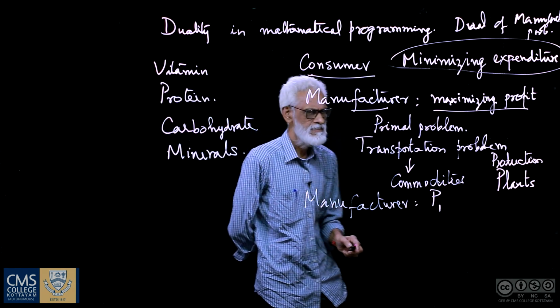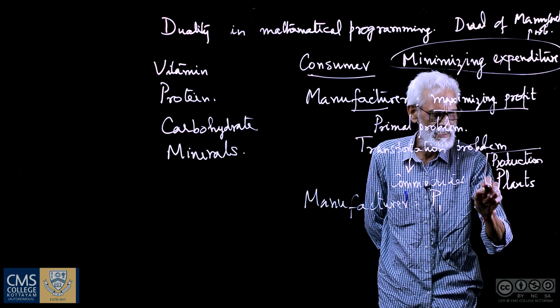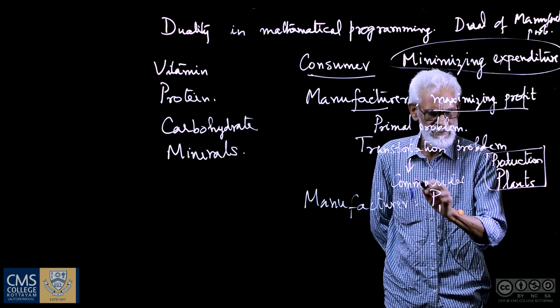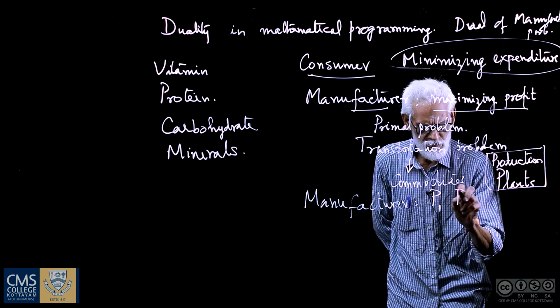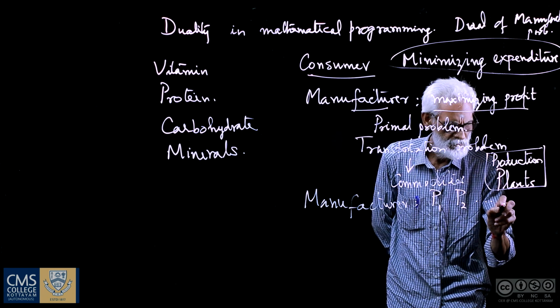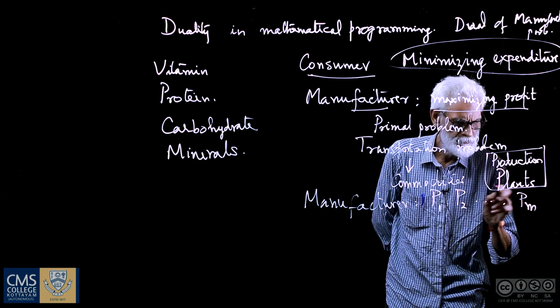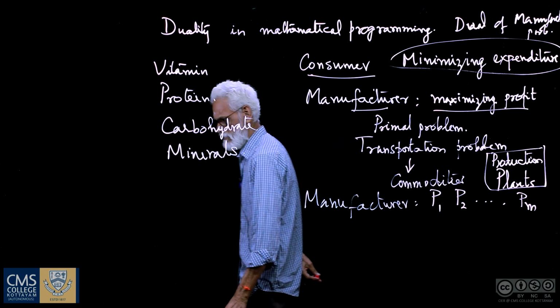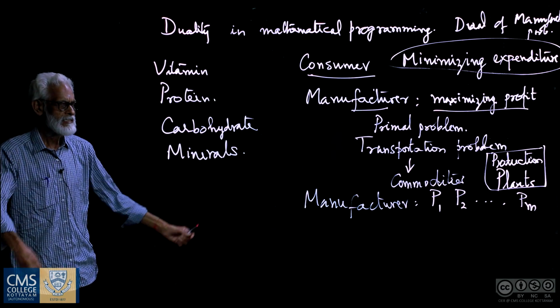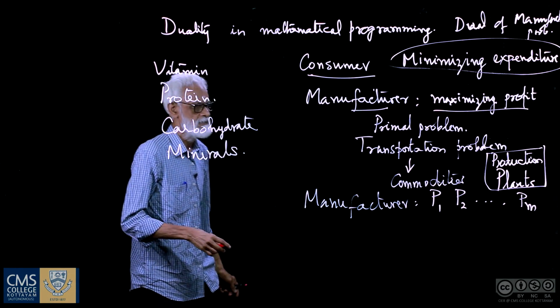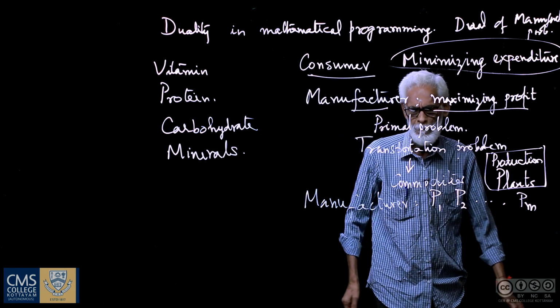So the manufacturer has the production plants located at, let us say, P1, P2, so on, PM. There are M production plants located at M distinct places of a country.